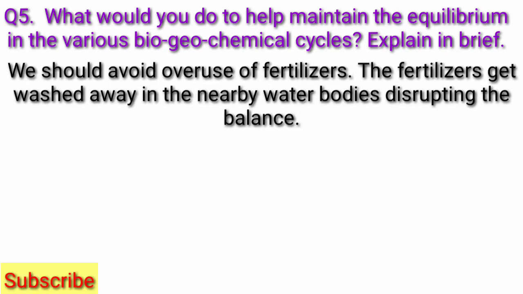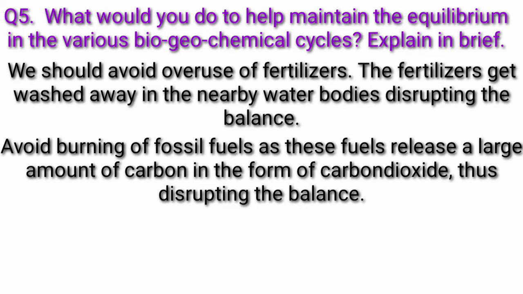We should avoid overuse of fertilizers. The fertilizers get washed away into the nearby water bodies, disrupting the balance. Avoid burning of fossil fuels as these fuels release a large amount of carbon in the form of carbon dioxide, thus disrupting the balance.